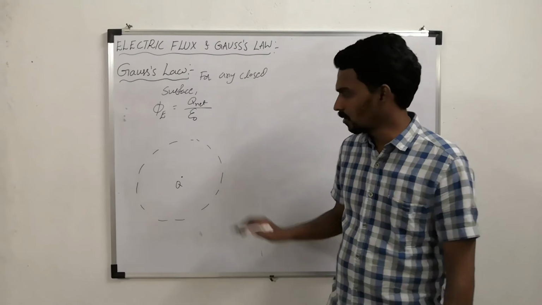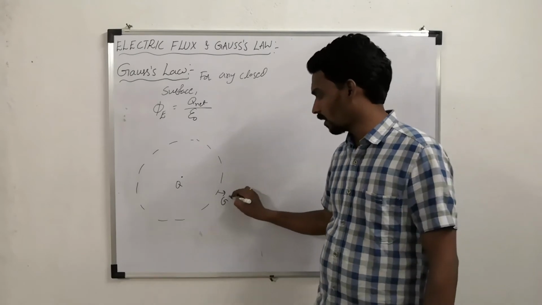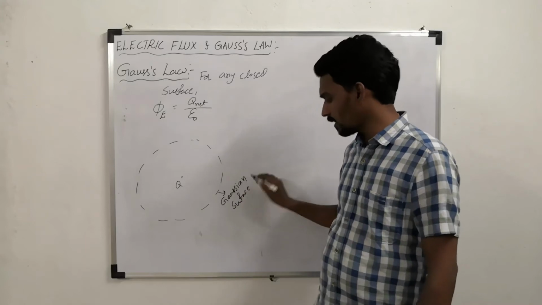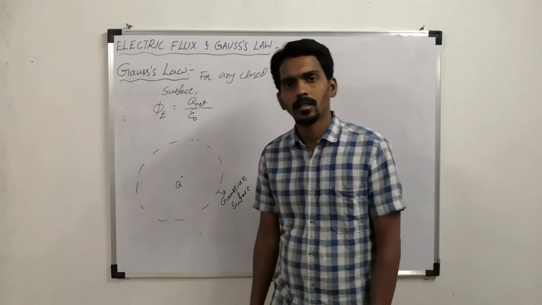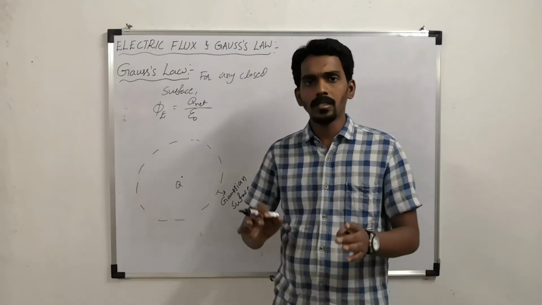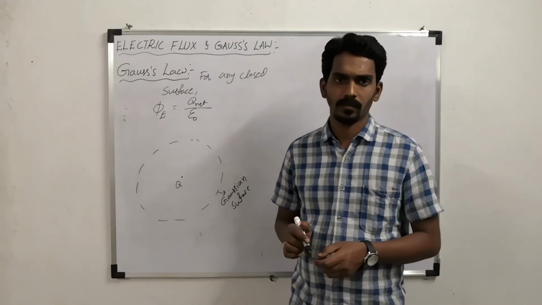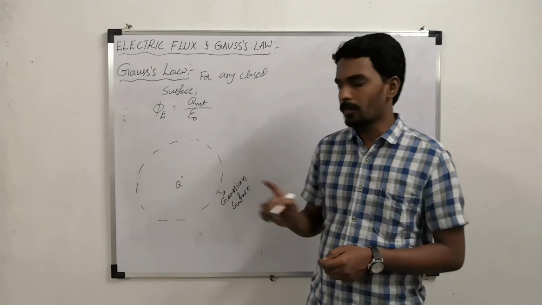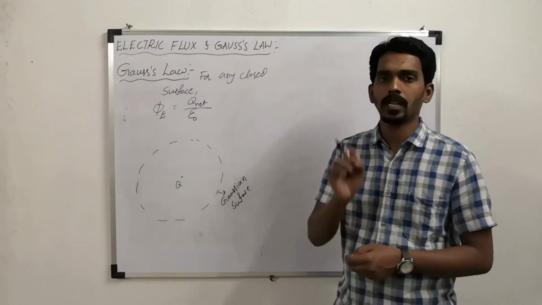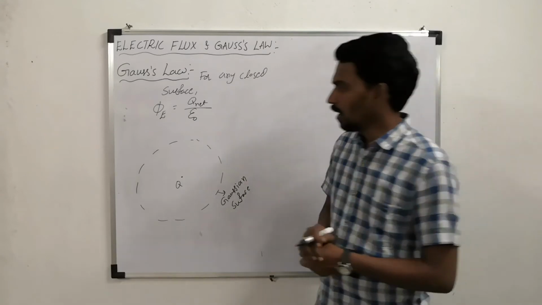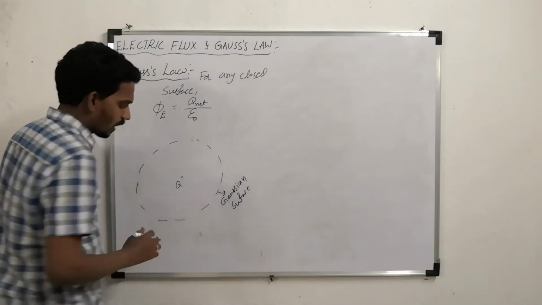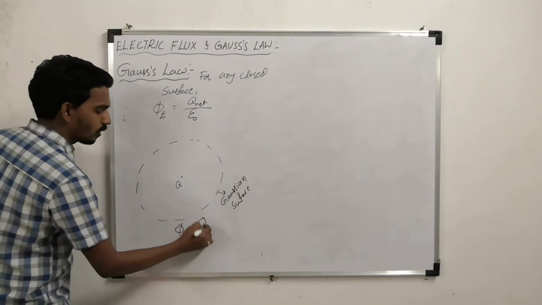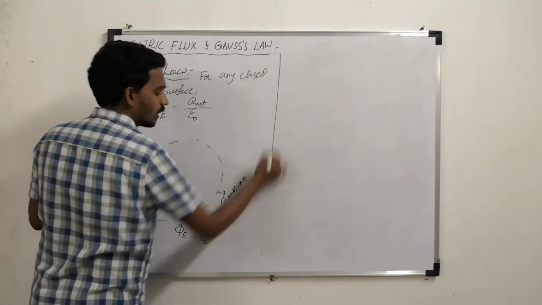So one sphere you have imagined, which I am calling Gaussian surface. Imagine one surface so that the given charge is enclosed. Now here our closed surface, what we imagined, is a spherical Gaussian surface. Now, according to Gauss's law, the total flux linked with the surface, I mean the sphere, should be equal to how much? Q by epsilon naught.